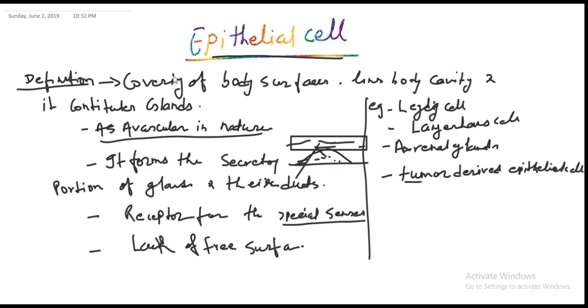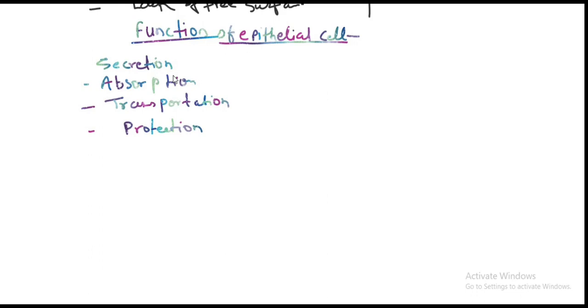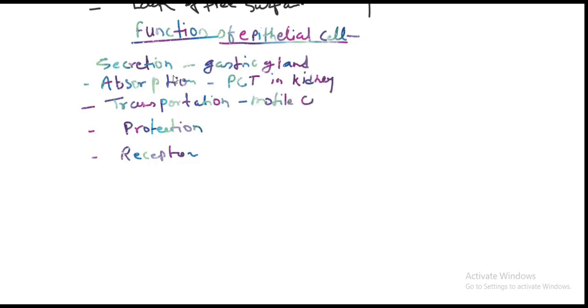The functions of epithelial cells include secretion, absorption, transportation, protection, and receptor. Secretion, like the gastric gland in the stomach. Absorption, that means the PCT in the kidney. Transportation, like motile cilia along the surface and in the GIT system, like the small intestine, duodenum, ileum, jejunum.